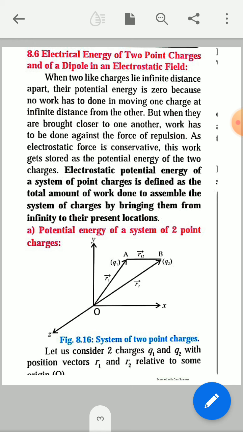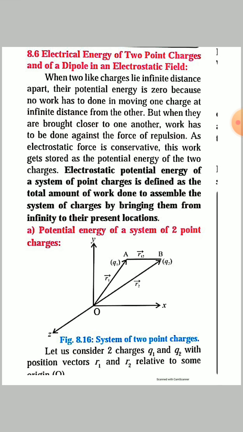So in this way we can consider the following diagram. In this diagram there are x, y and z coordinate axes. In these three-dimensional coordinate axes there is a point A and B. At point A the charge Q1 is situated, and at point B the charge Q2 is situated, each at a specific distance from the origin O.